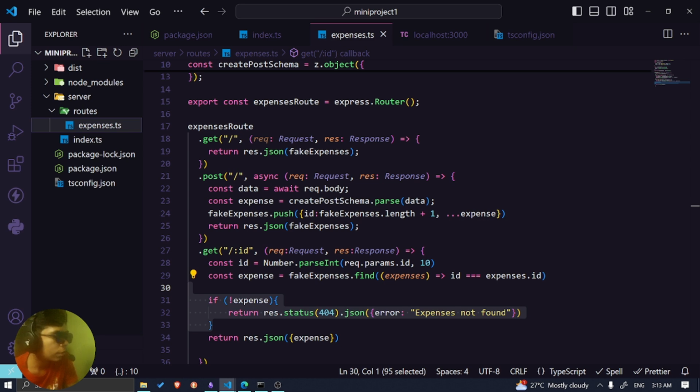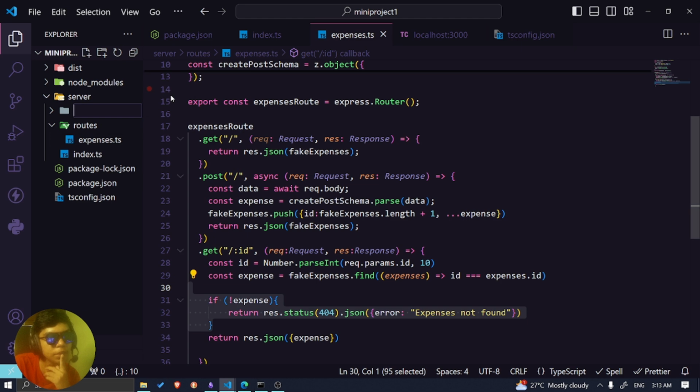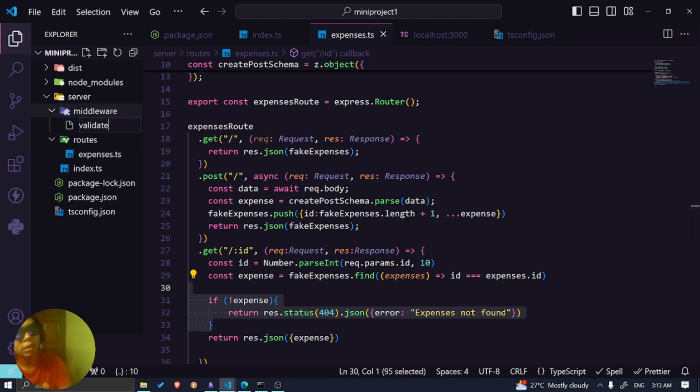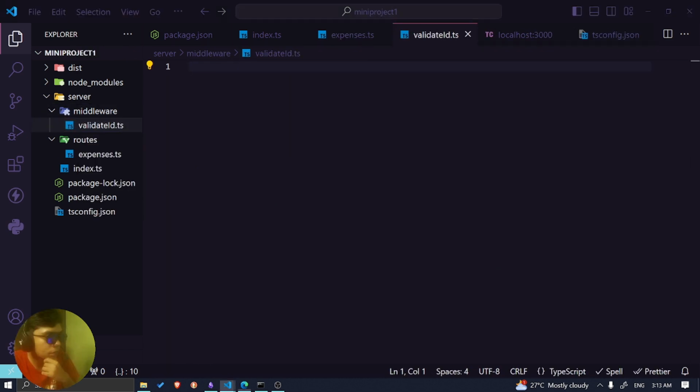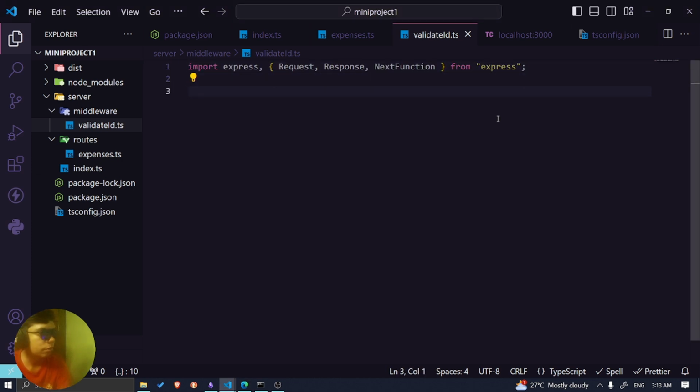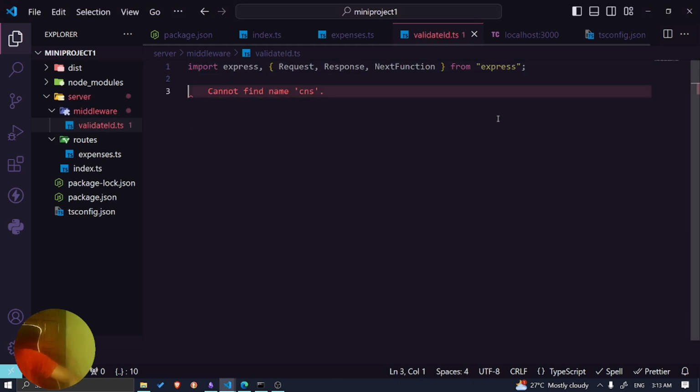I'm so tired to the point that I'm not even knowing what I'm talking about right now. But it's okay. I assume you can create a middleware inside this. Let's call it validateID. validateID.ts. So let's just copy this and then write this middleware function on our own.